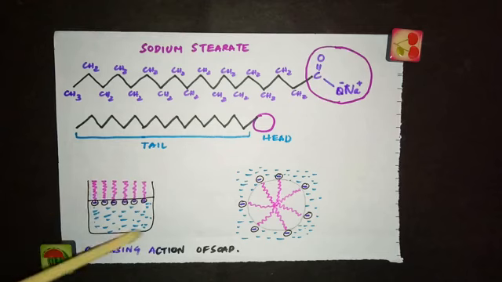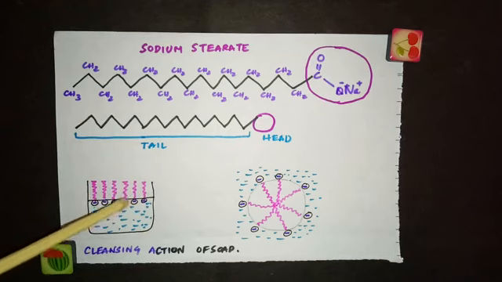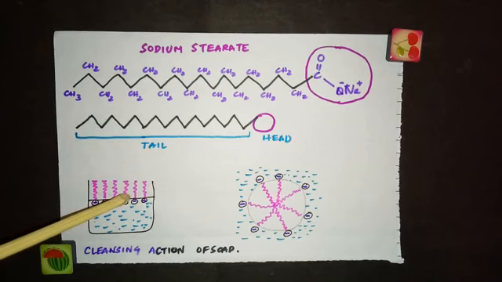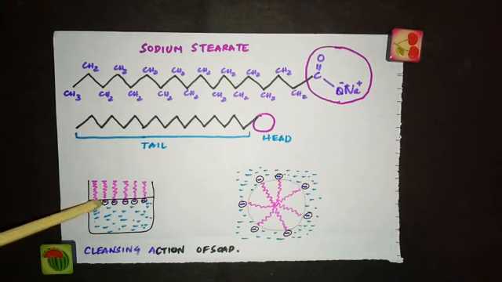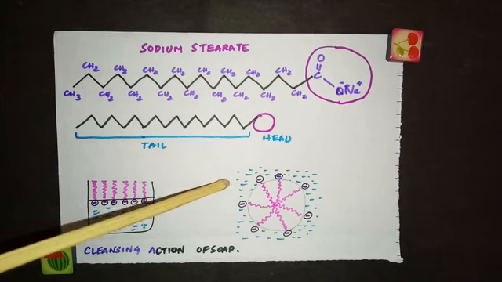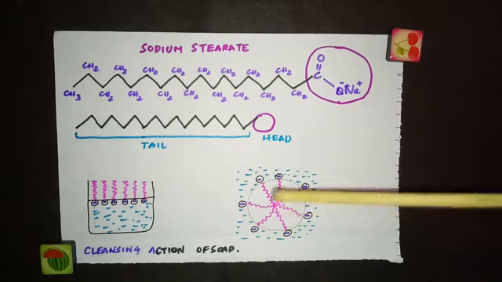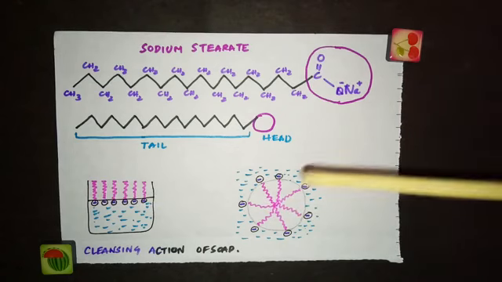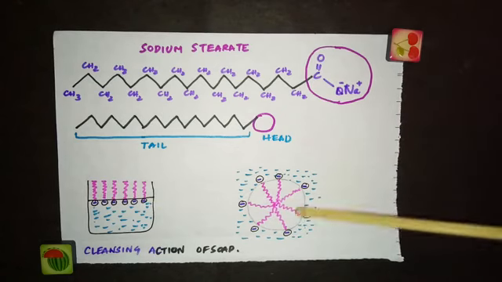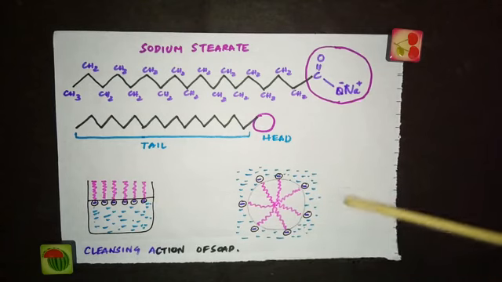See, this is the aqueous solution of soap before reaching the CMC, the critical micelle concentration. I told you in aqueous solution of soap, the RCOO minus is present on the surface with COO minus groups pointing inwards, while the alkyl group is on the surface. After CMC, what happens? These anions are pulled inside the bulk of the solution and they get aggregated in a spherical shape.